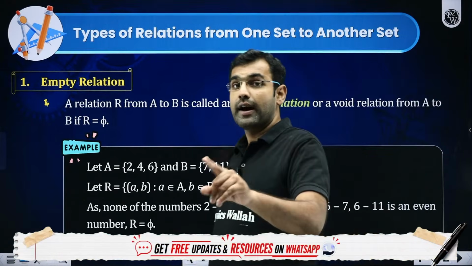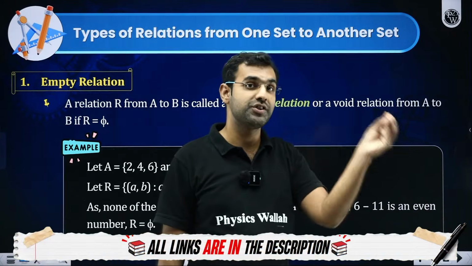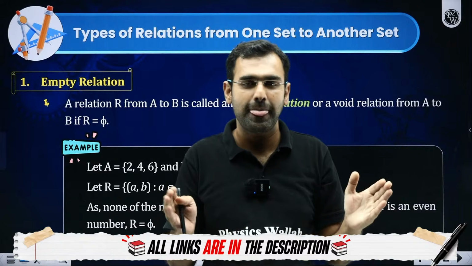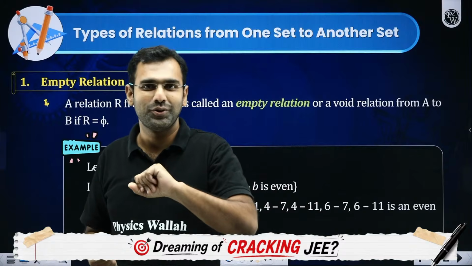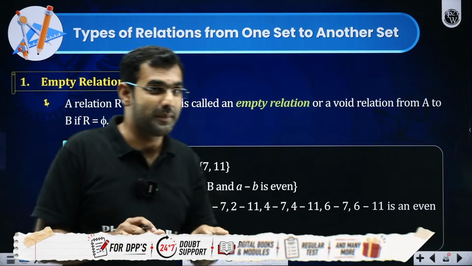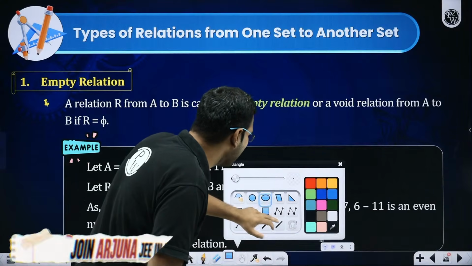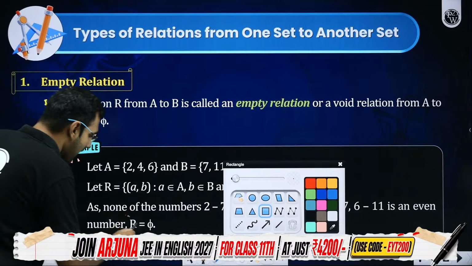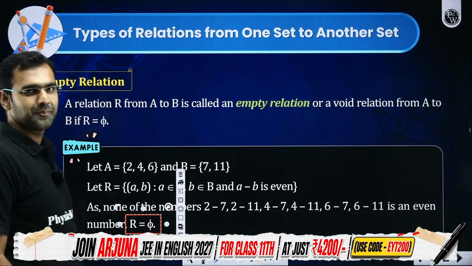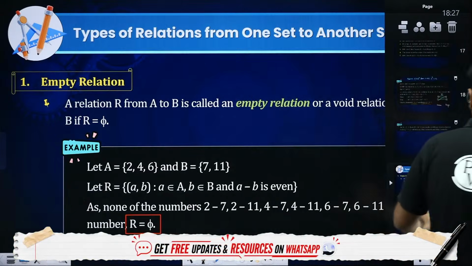So, as we were asked, 2 to the power n contains one of those relations as well, which is the void relation, which is an empty relation. So, what is an empty relation here, students? Sir, empty relation means that here you don't have any mapping done, which means R is absolutely phi. It is called an empty relation. Everybody got this, yes or no?